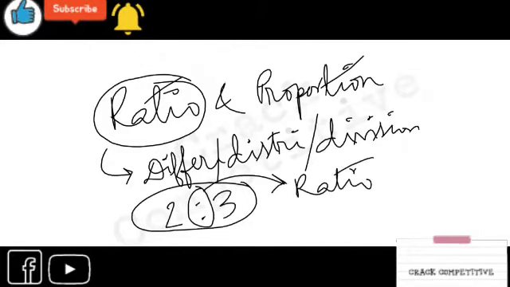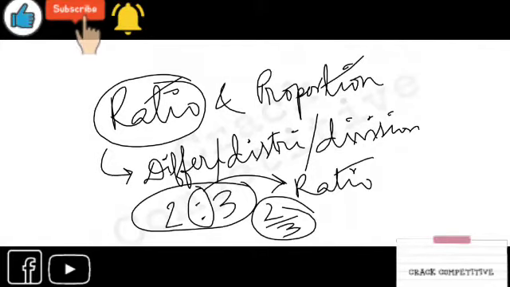Okay, 2:3. You can also write ratio as 2/3, the same thing. So you can see that ratio is a division or distribution between two or more people. Ratio is only applicable when there is more than one object. Okay.